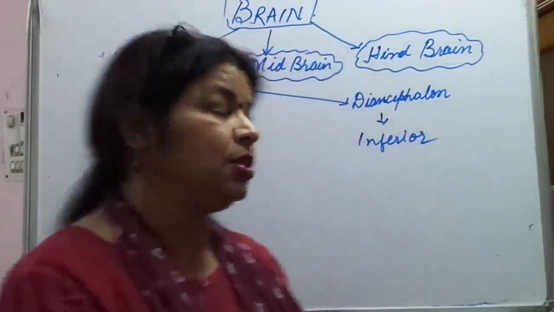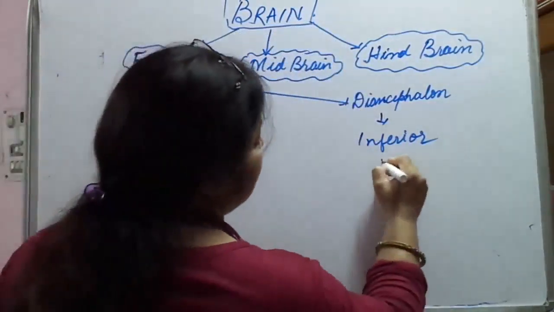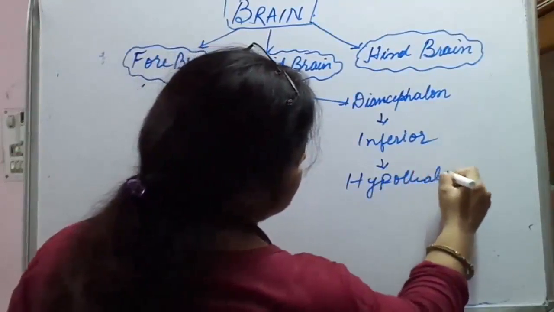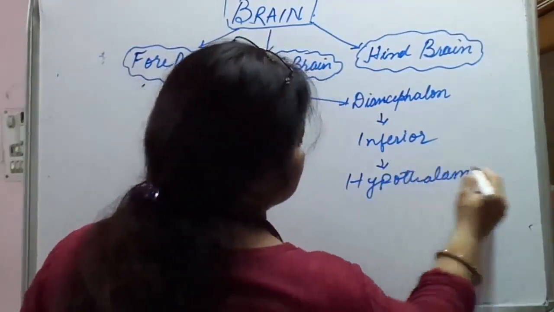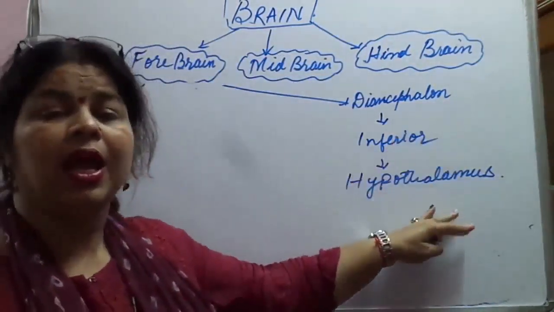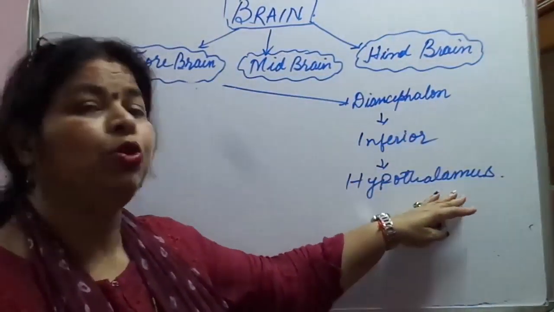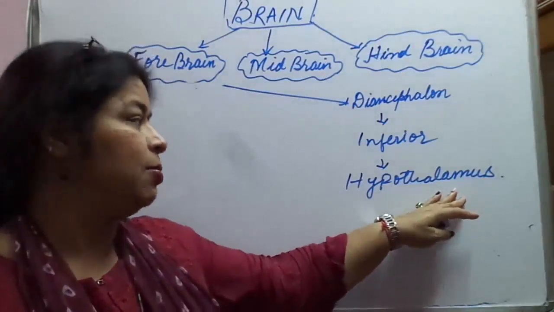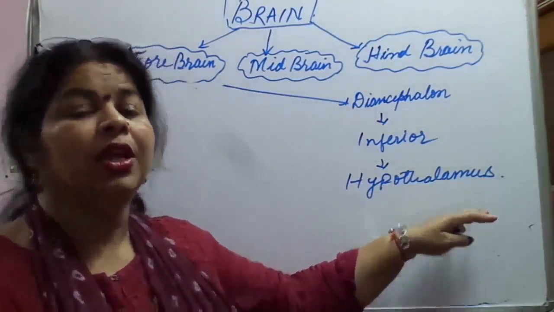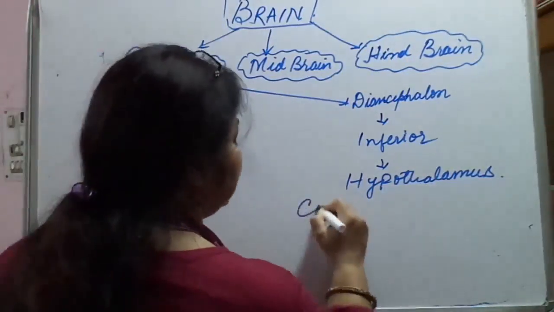It has a part we call the hypothalamus, and the hypothalamus is the seat that controls the center